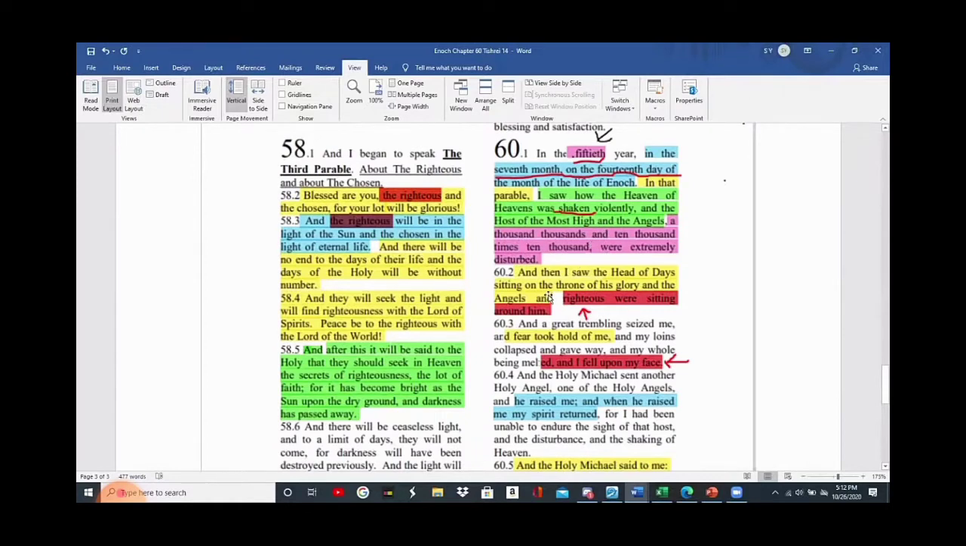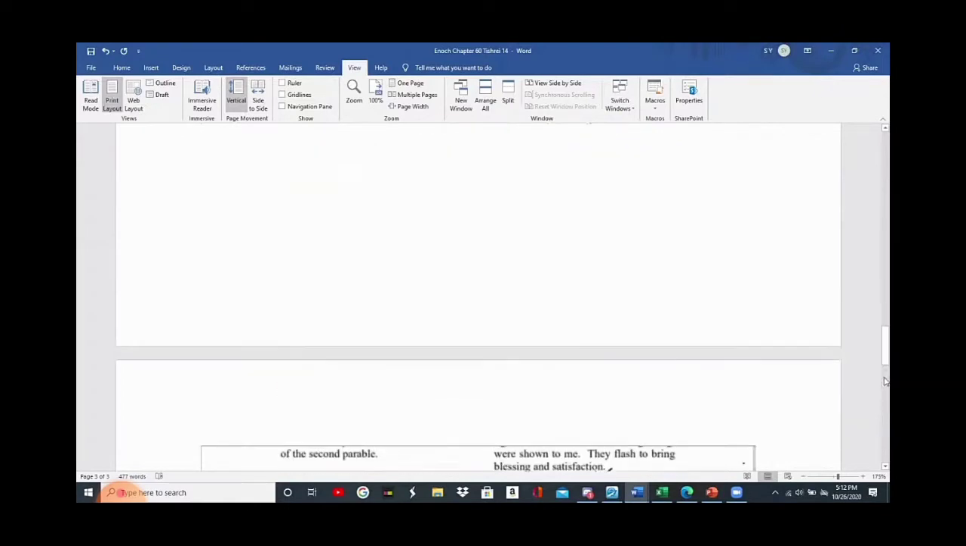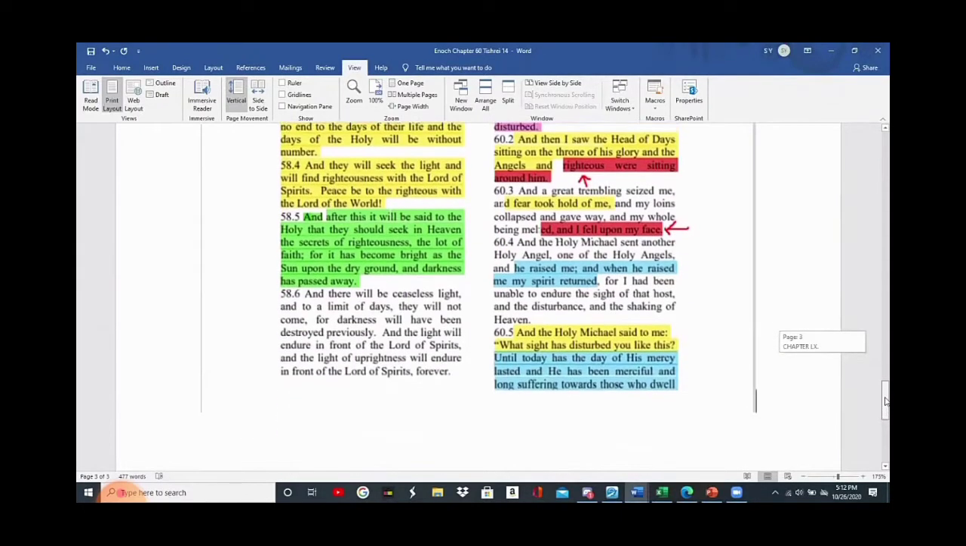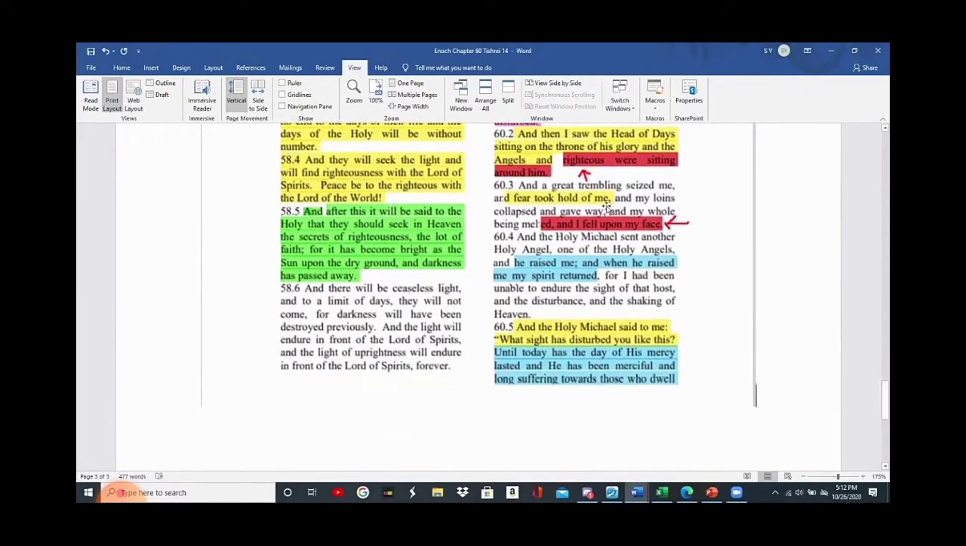And then I saw the Head of Days sitting on the throne. Remember Revelation 4:1, in the throne room? Sitting on the throne of his glory, and angels and righteous were sitting around him. What else does he tell us? And the great trembling seized me, and fear took hold of me, and my loins collapsed and gave way, and my whole being melted, and I fell upon my face. And isn't that what Daniel did when he saw Jesus Christ? He fell upon his face. And we saw this in Daniel 10.